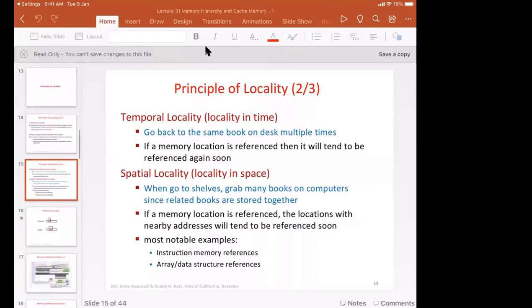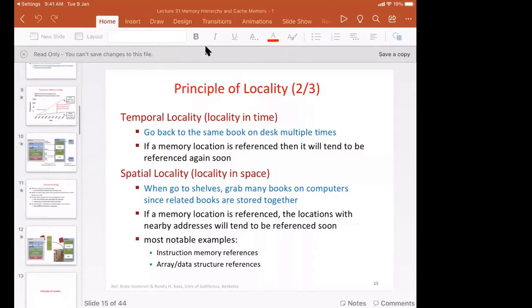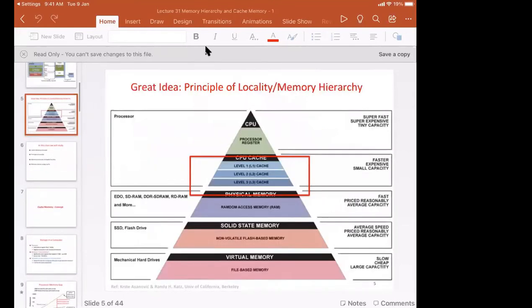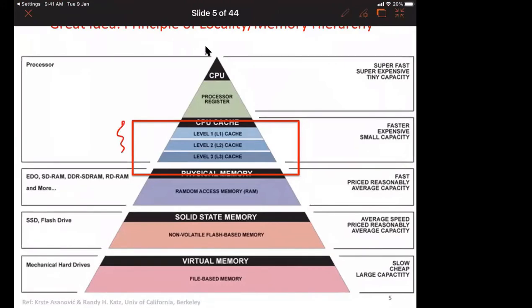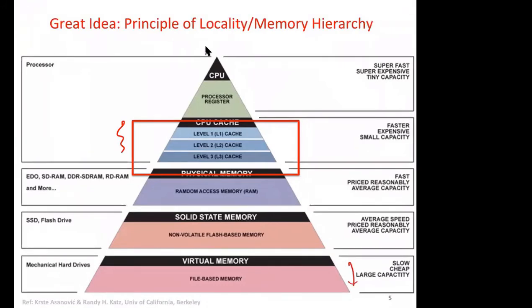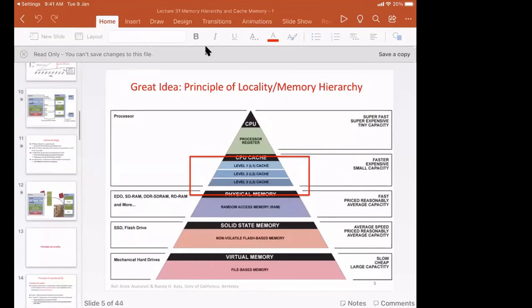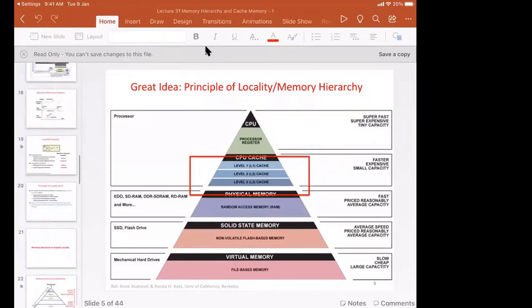Okay, in this diagram, something very close to the processor is fast. This is the fastest, and this is the slowest. So what is our job now? Using this locality, what do we want to do?